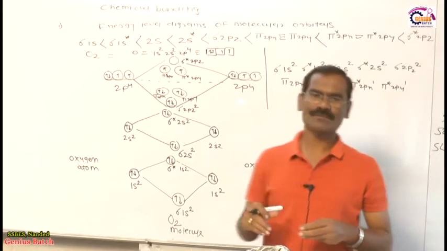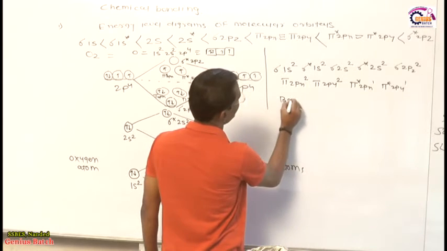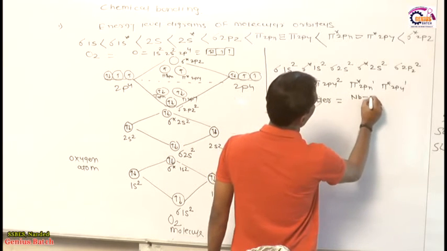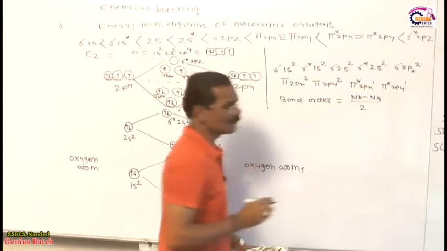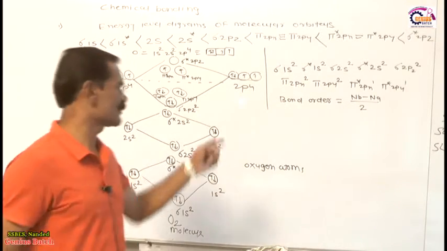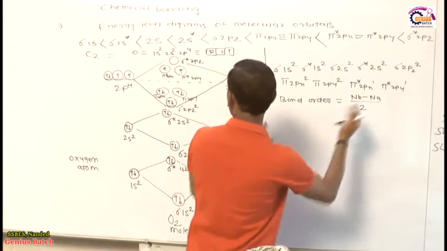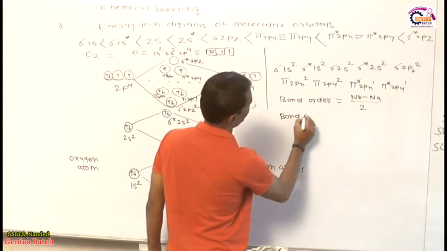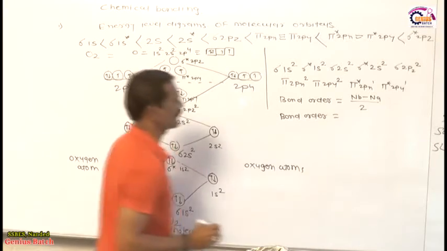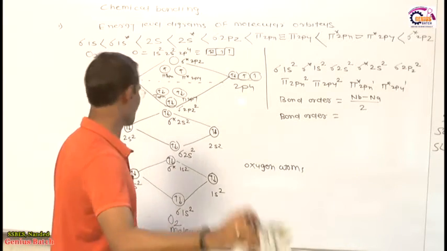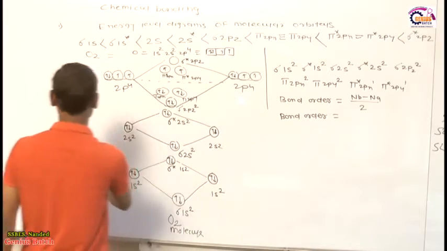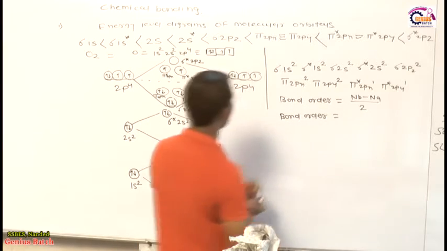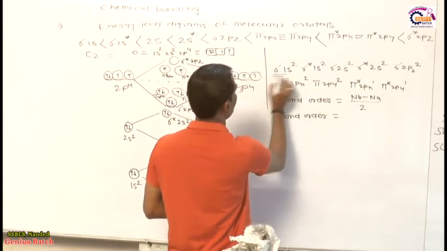Now by using this phenomenon, we can calculate the bond order. Listen very carefully how to calculate the bond order. Bond order is equal to the number of bonding electrons minus the number of anti-bonding electrons, divided by 2. This is the formula. By using that, we can calculate the bond order. Number of bonding minus number of anti-bonding means what? Now count the number of bonding electrons. This is a very interesting phenomenon related to the bond order. See here how we calculate the bond order. Now my friends, bond order is equal to the number of bonding electrons. You count the number of bonding electrons. So this is the bonding molecular orbital.